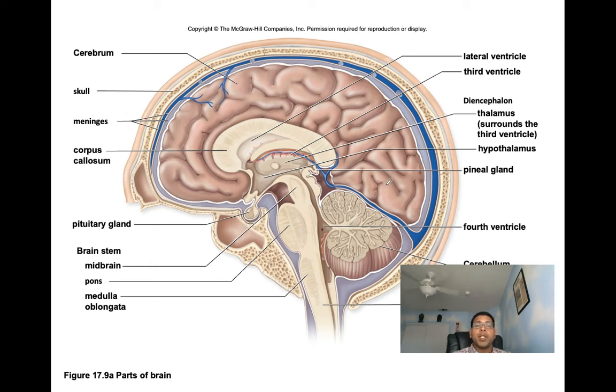So here we can appreciate the cerebrum, all right inside of here. And here we've got one of the lateral ventricles right back in there. And here you've got the diencephalon. And then we'll have the third ventricle right in here. And here we can appreciate the cerebellum. And here we've got the brain stem. And here we've got our fourth ventricle.